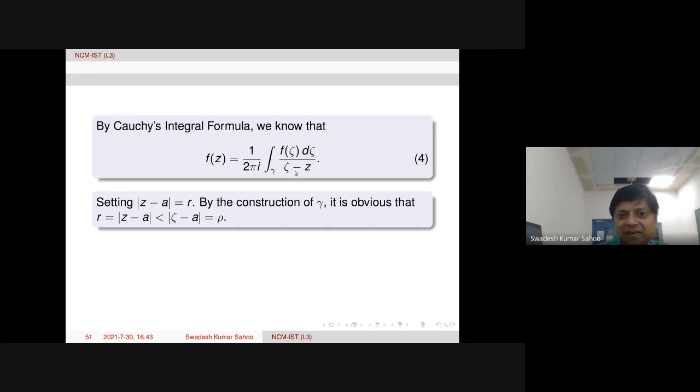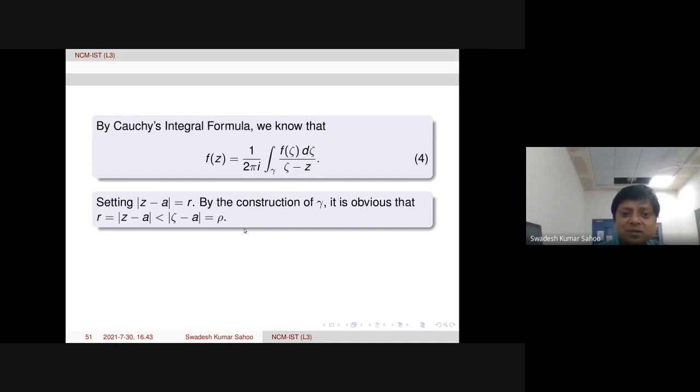We need to rewrite that as a series expansion. We can write some kind of geometric series, where terms are like 1 over 1 plus z form, 1 over 1 minus z form. Only where mod z is less than 1 can we say this is a geometric series, and its series representation is summation z power n.